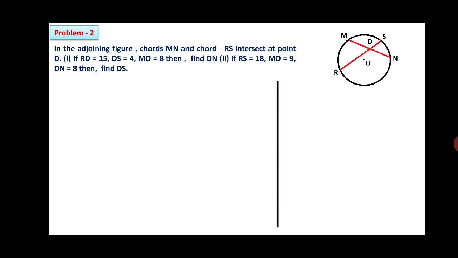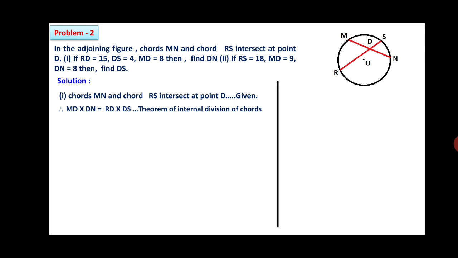Let us continue with this. Chords MN and RS intersect at point D, it is given. Therefore, we can use the theorem of internal division of chords. So, MD into DN is equal to RD into DS. Now, we will substitute the values. 8 into DN is equal to 15 into 4. The values of MD, RD and DS are substituted. Therefore, DN is equal to 15 into 4 upon 8. After carrying out the division, you are getting DN is equal to 7.5 units.